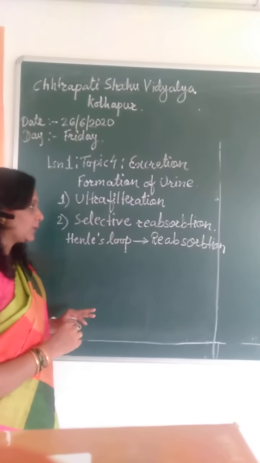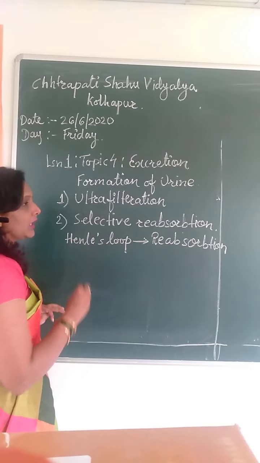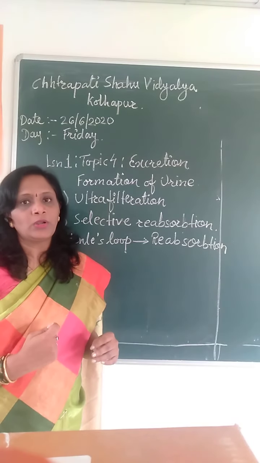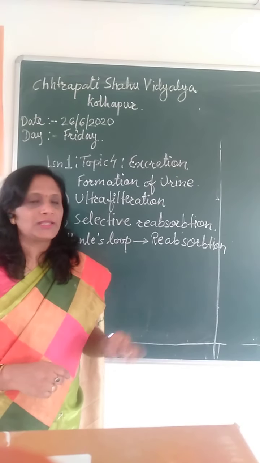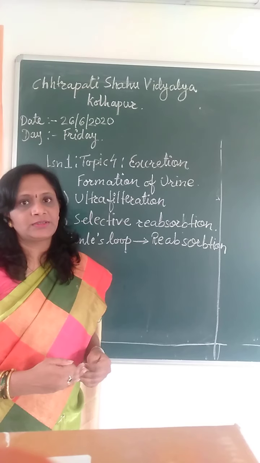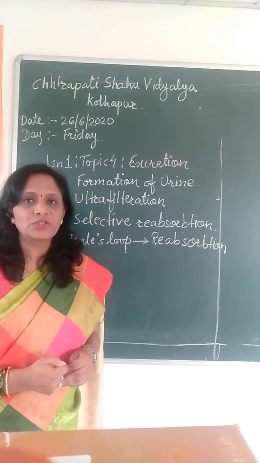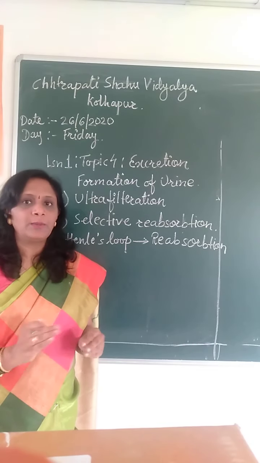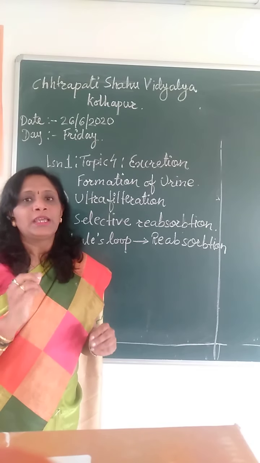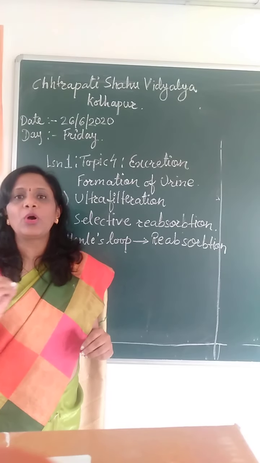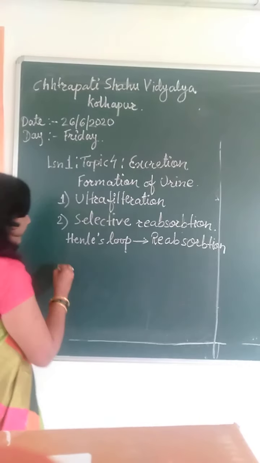In this reabsorption, what happens? In the ultrafiltration, the necessary substances are also diffused in the water with the nitrogenous waste, and these are actually needed by the blood again. So what happens in the Henle's loop, when the renal vein comes in contact, okay, if you have